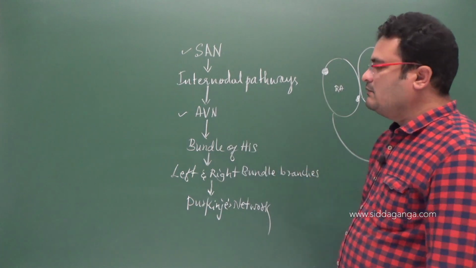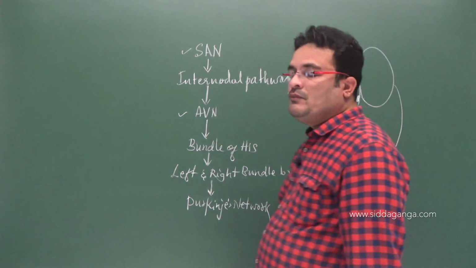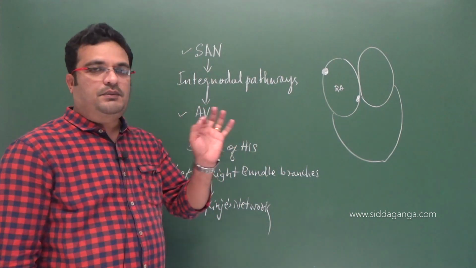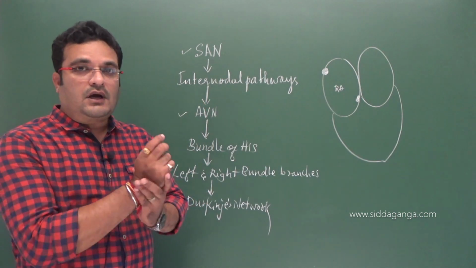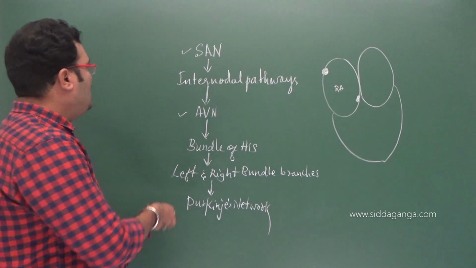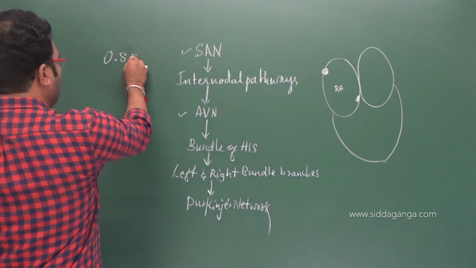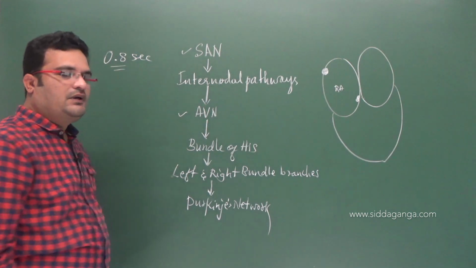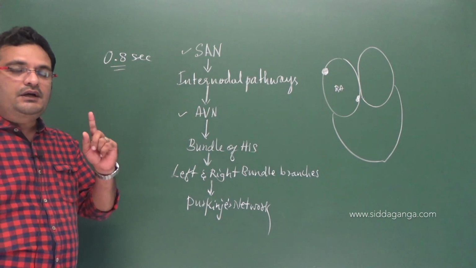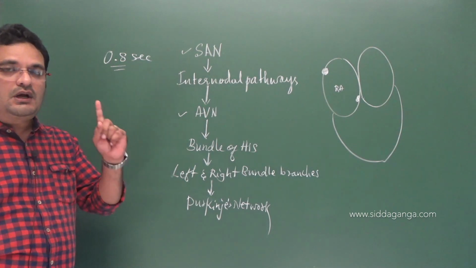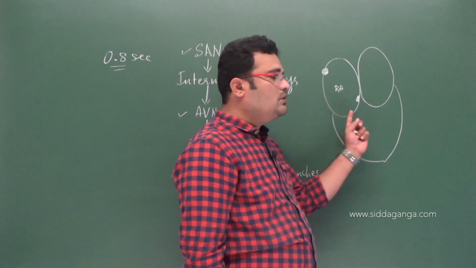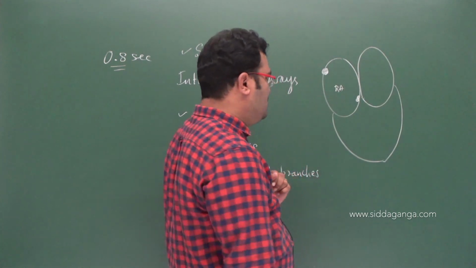In the last class we have studied this, and I have also explained the cardiac cycle. One cardiac cycle lapses in 0.8 seconds of time. One cardiac cycle constitutes one systole and one diastole of heart chambers.